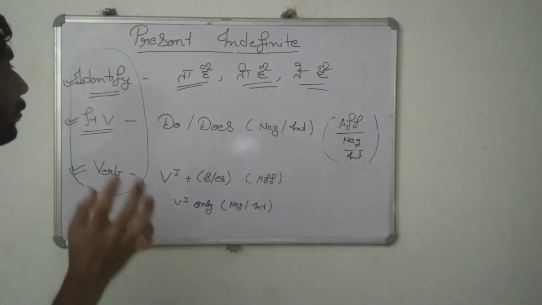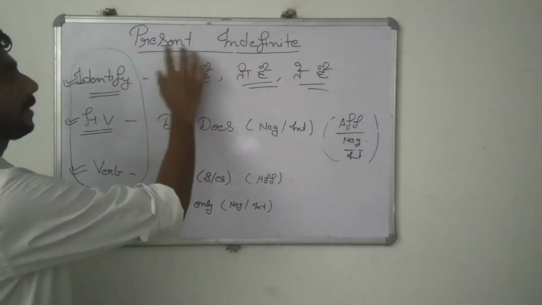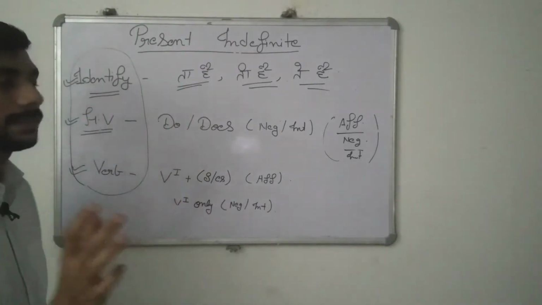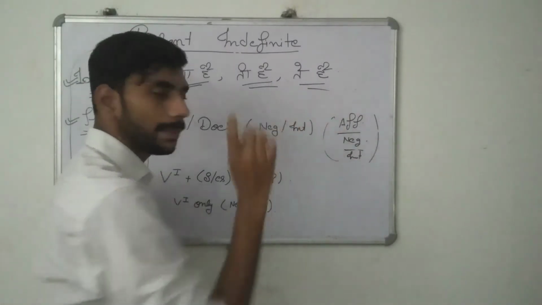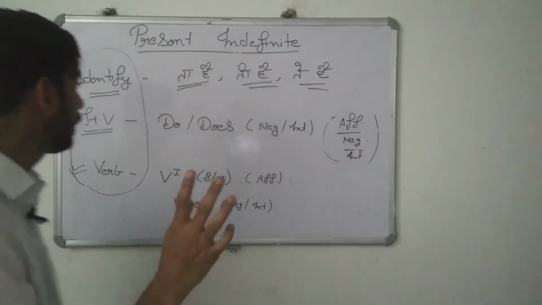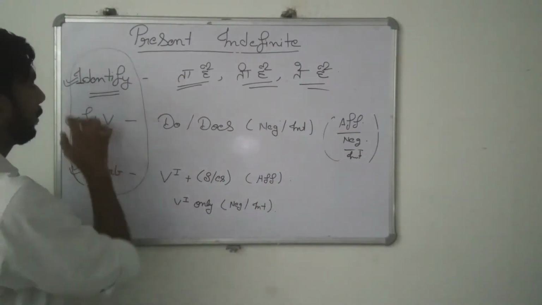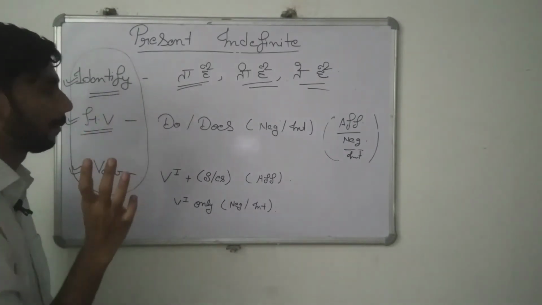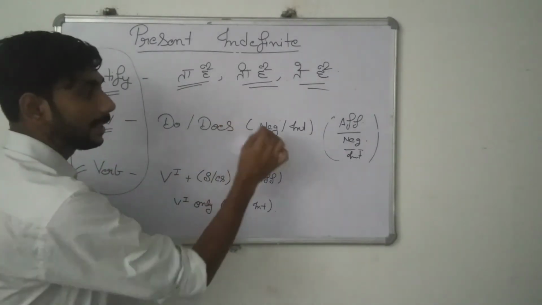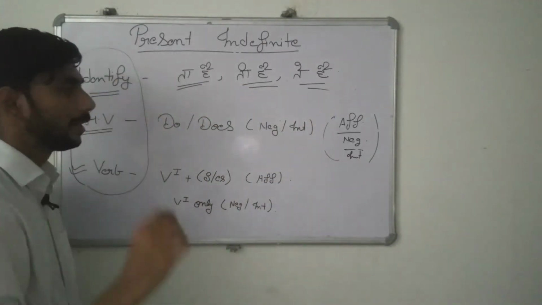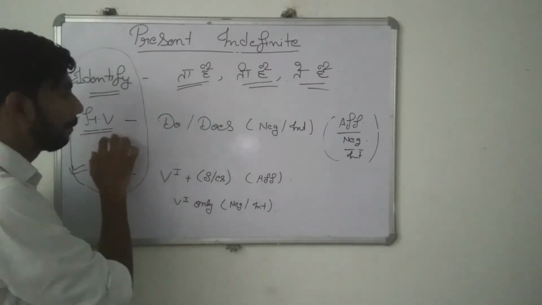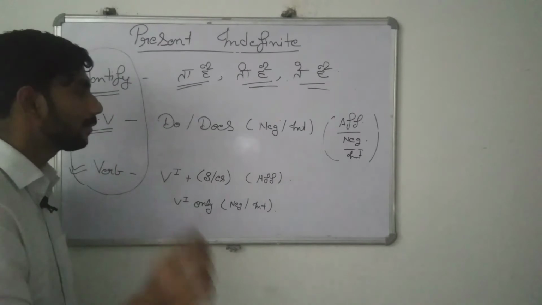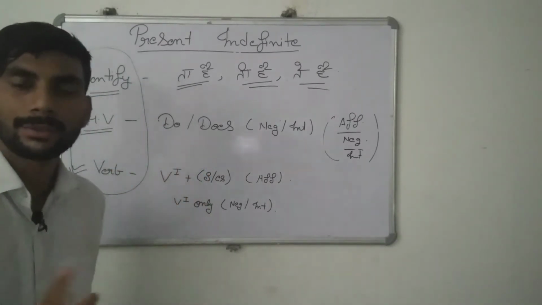Okay, if you are translating present indefinite tense and the sentence is affirmative, then there's no need to use any kind of helping verb. Okay, but if the sentence is negative and interrogative, then you can use the helping verb do or does, and you know very well where to use do and where to use does.